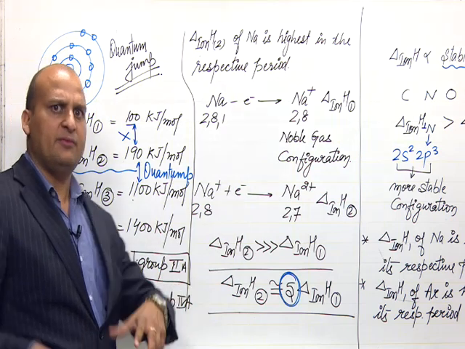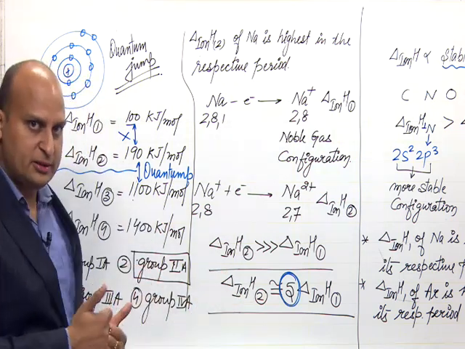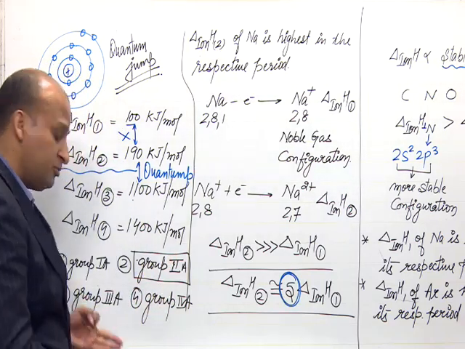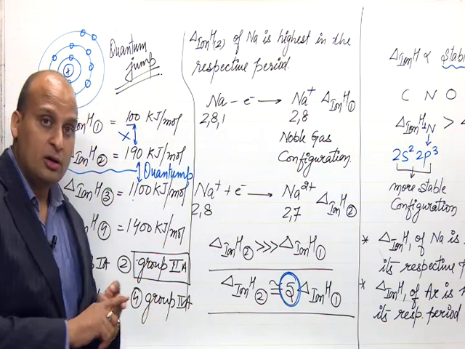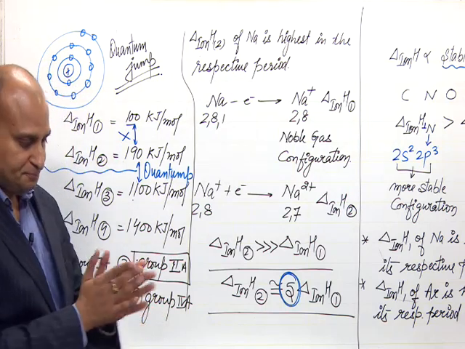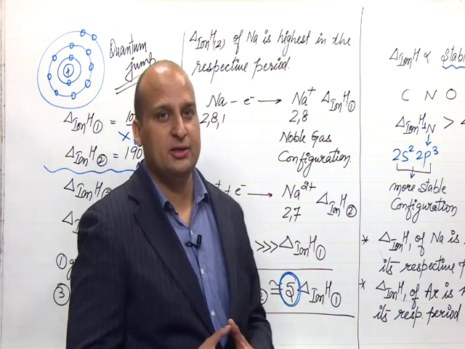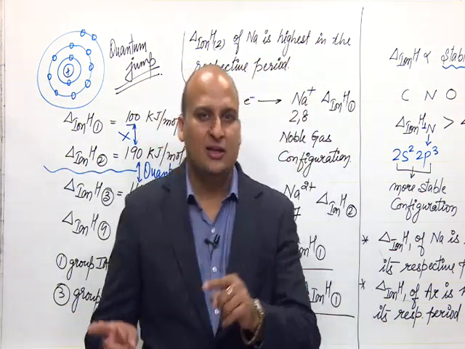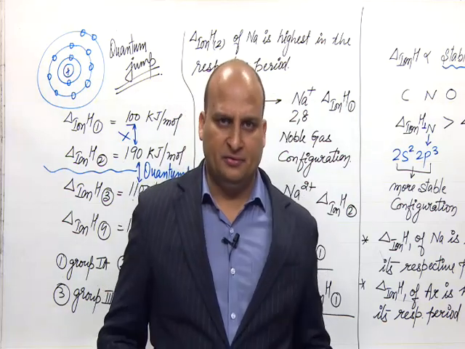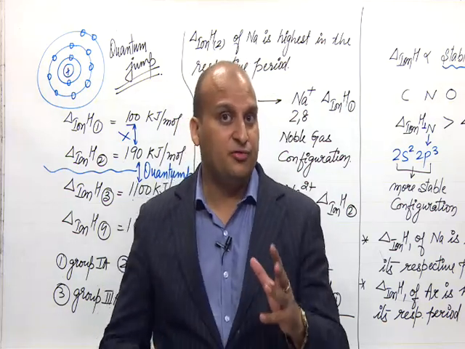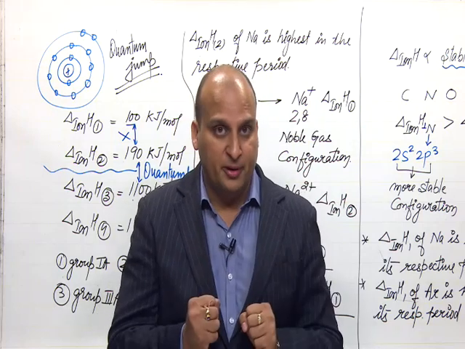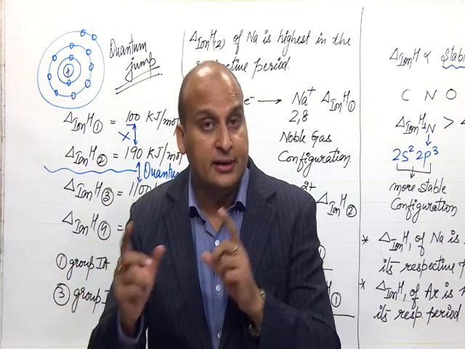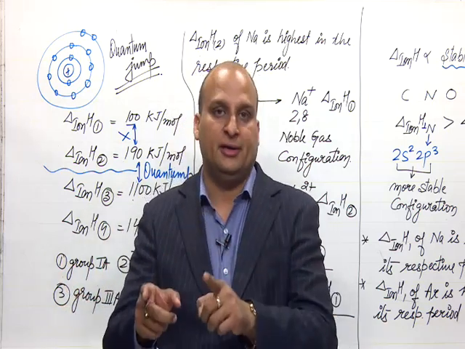So, in the exam they can even say like that. Instead of group 1, they may say alkali metal, group 2 alkaline earth metal, group 3 boron family, group 4 carbon family. Okay? So, this is the kind of question that they can ask you in exams like AIIMS. Okay? See, these exams are not very tough. The only thing is, when you are studying these topics, the bent of mind should be that what kind of questions can be asked from here.